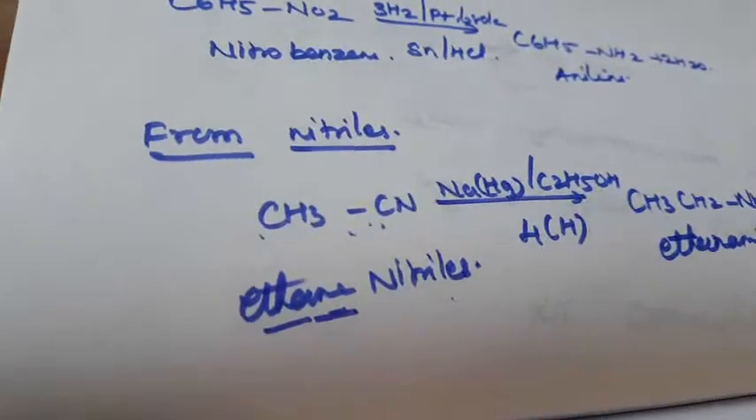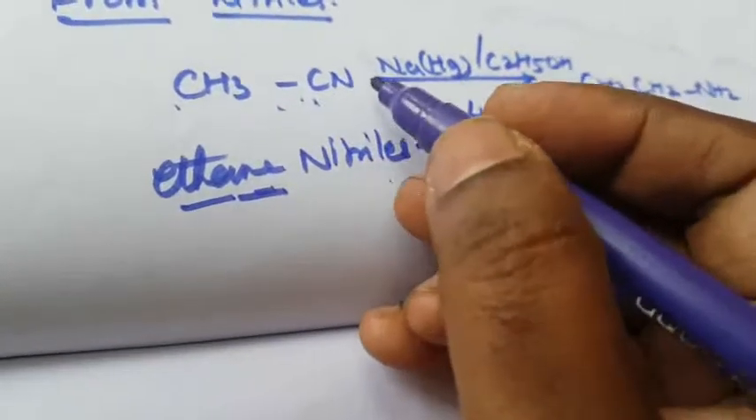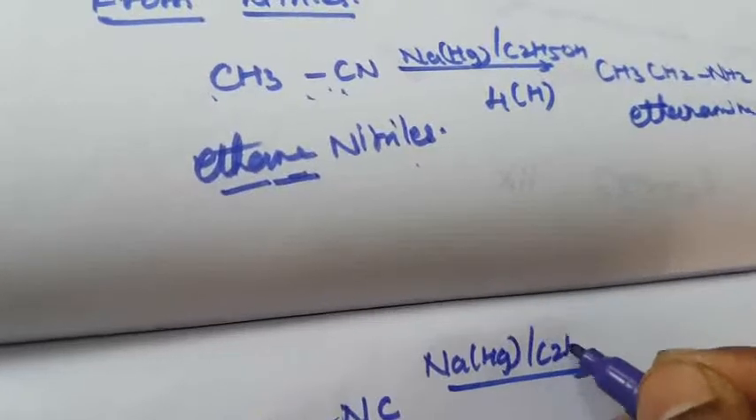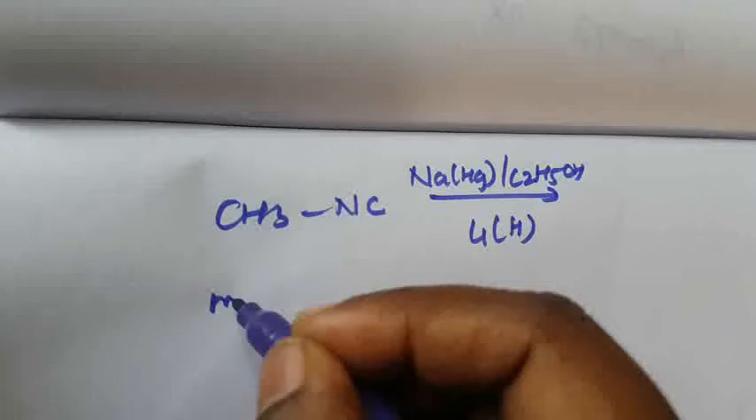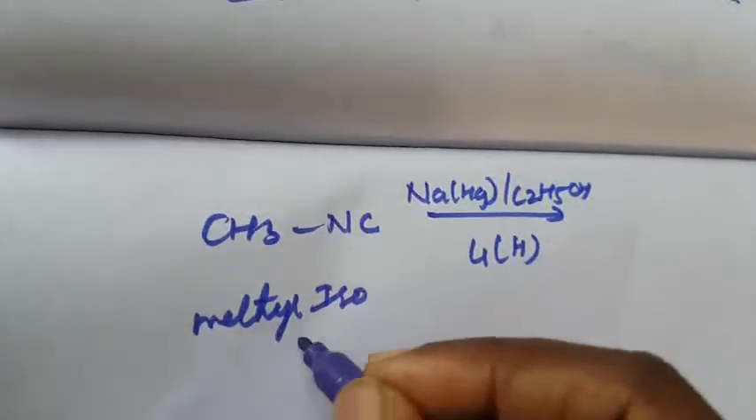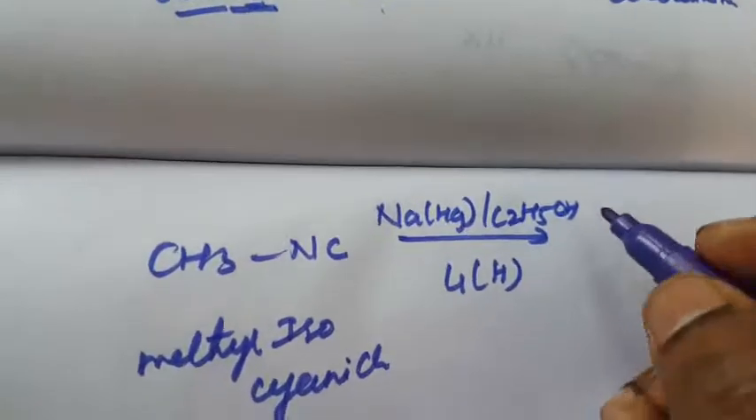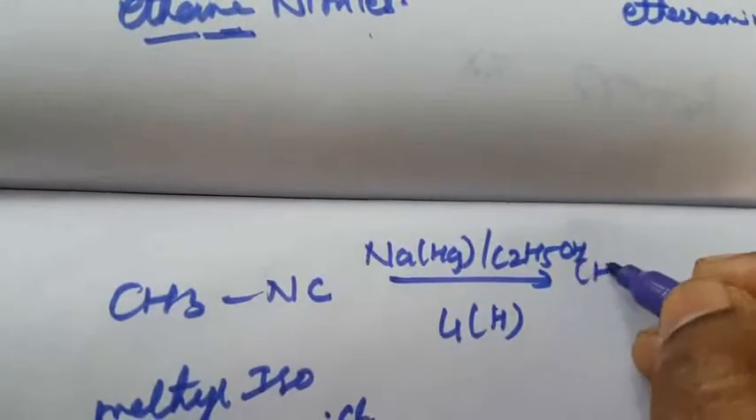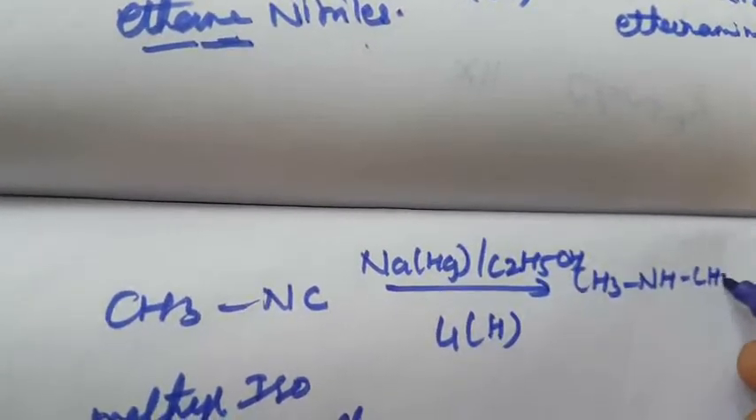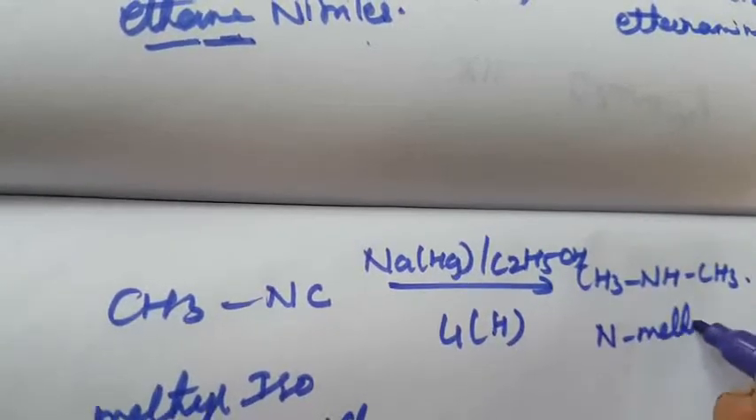Again, another one is reduction of isocyanide. This is CN, so there will be isocyanide. Here CH3NC with sodium, mercury and C2H5OH, plus 4H. This is methyl isocyanide. Then the product is N-methyl methanamine. So here that is CH3NHCH3, N-methyl methanamine.